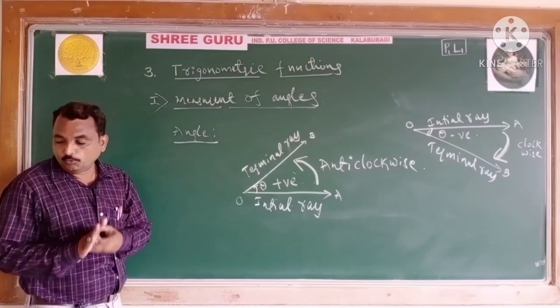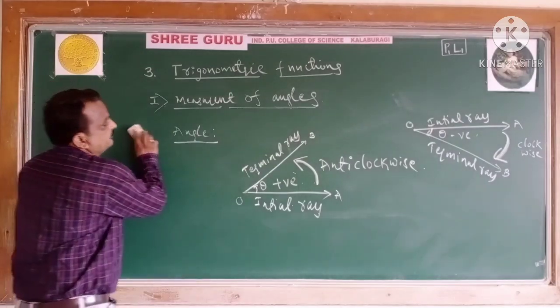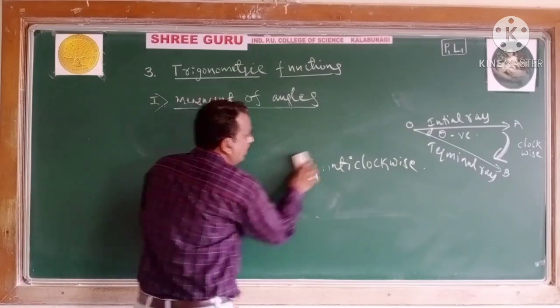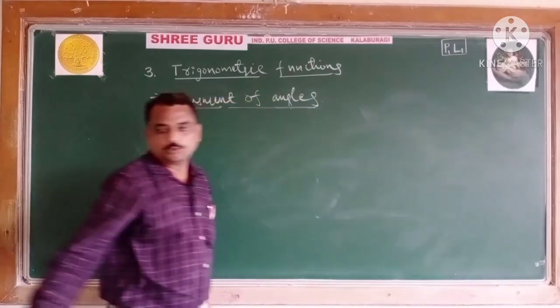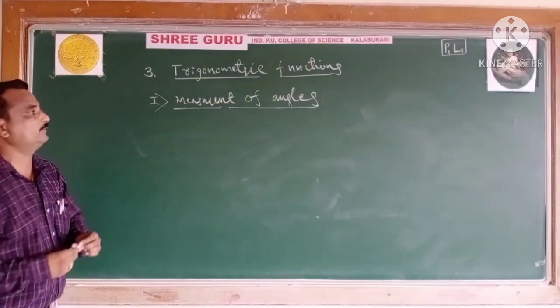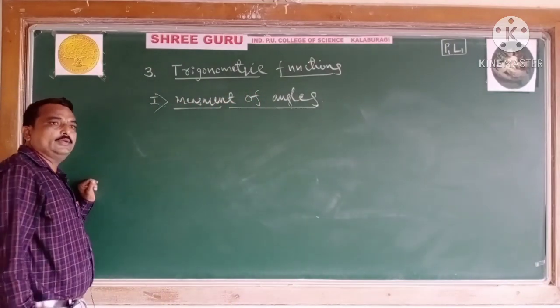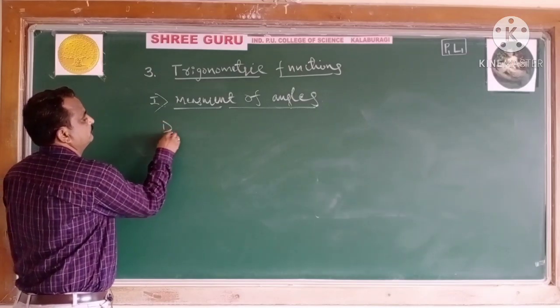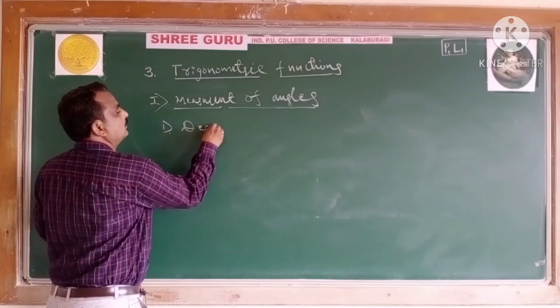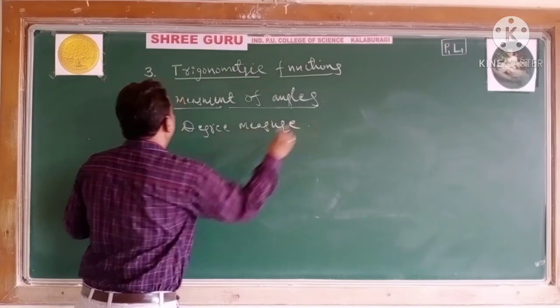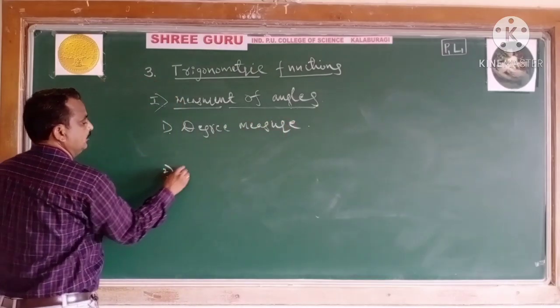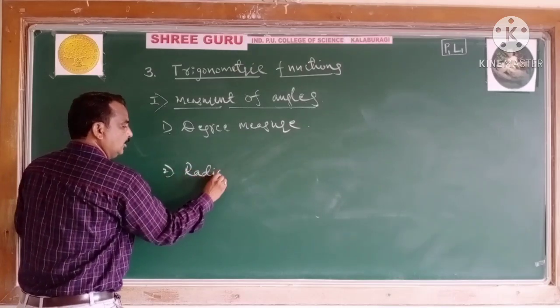There are two measures of an angle. One is degree measure, and the second one is radian measure.